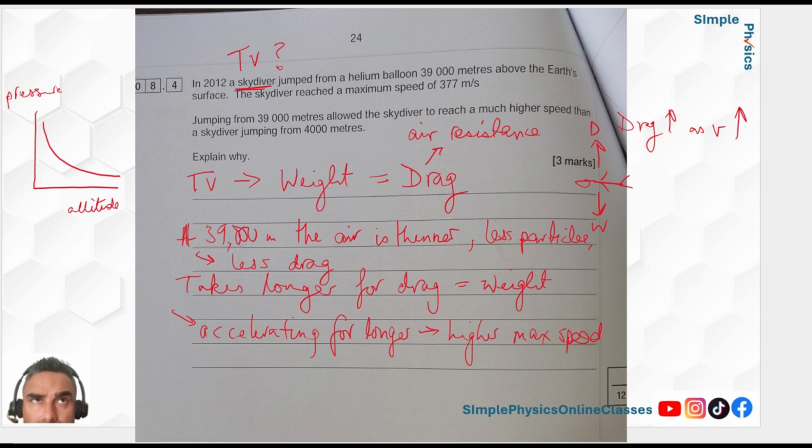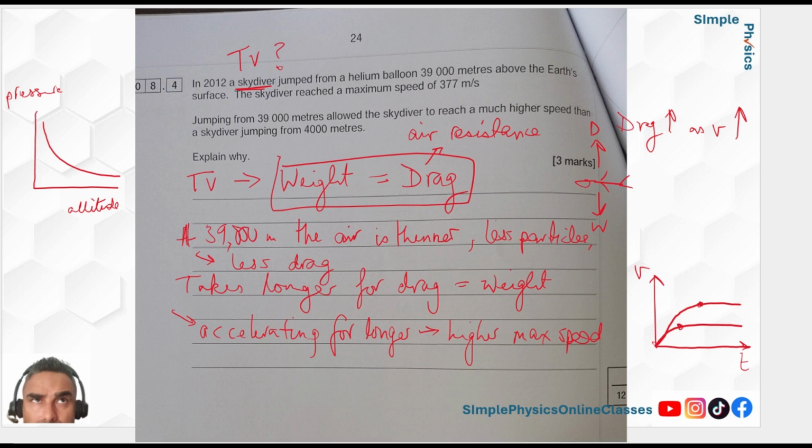The other one, if you remember, I talked about, what if you were on Earth and you dropped things? If I had a VT graph and I said, this is a parachutist, your classic graph, and you reach terminal velocity there. What would happen if you were lighter? Look at this bit here, this is the important bit. If you're lighter, you've got less weight, so you need less drag. Therefore you'd reach that drag value much earlier and wouldn't have been accelerating for as long. So it would look like this, so there's a terminal velocity there.